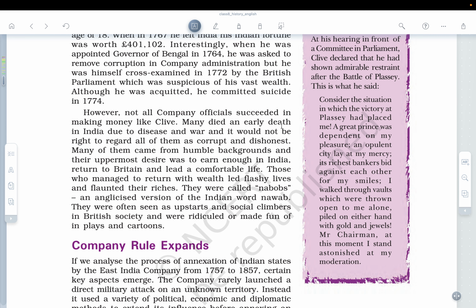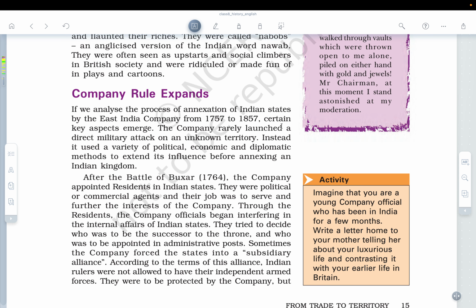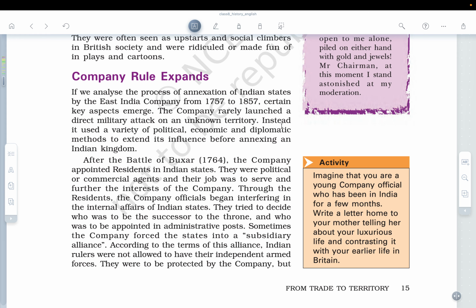Okay, and then we will see how the company rule expanded. If we analyze the process of annexation of Indian states by the East India Company from 1757 to 1857, certain key aspects emerge. For example, the company rarely launched a direct military attack on unknown territory. Now this becomes one of the reasons, if the question is asked in the BPSC mains, on what were some of the reasons for British success in India over the European counterparts. So you can just mention that the company rarely launched a direct military attack on unknown territory. Instead, it used a variety of political, economic, and diplomatic methods to extend its influence before annexing an Indian kingdom.